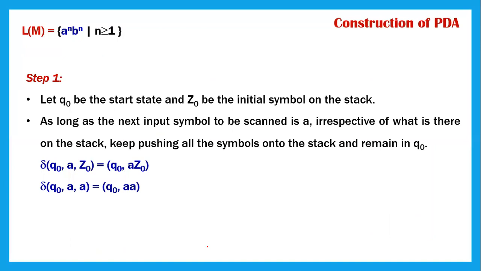Okay, so the steps we have to follow: let Q naught be the start state and Z naught be the initial symbol. As long as the next input symbol to be scanned is A, irrespective of what is there on the stack, you do not worry about that. Just keep pushing all the symbols onto the stack and remain in Q naught itself. So we have Q naught, comma, A, comma, Z naught. This is the push operation. This is the first A we are pushing onto the stack, and for any number of A's we have, we just keep on pushing them onto the stack.